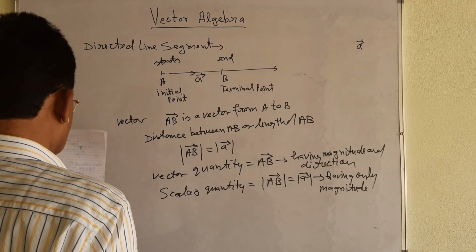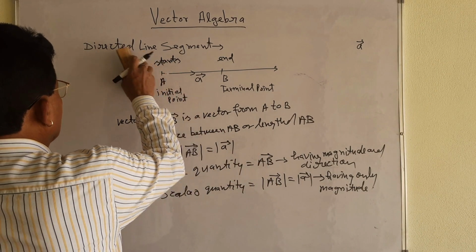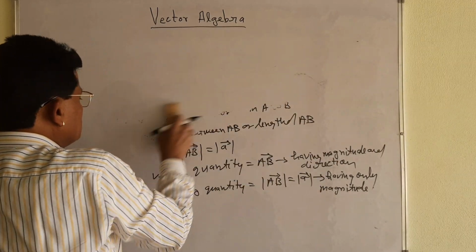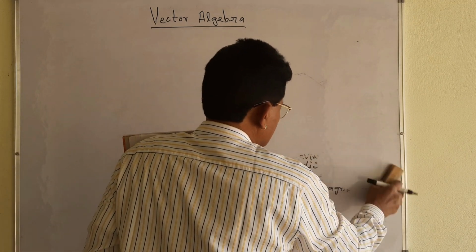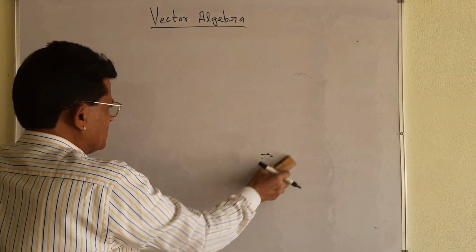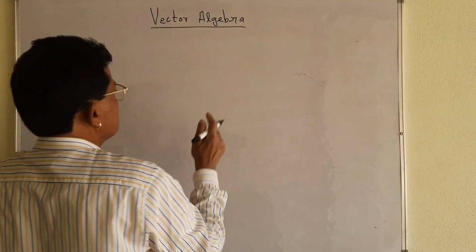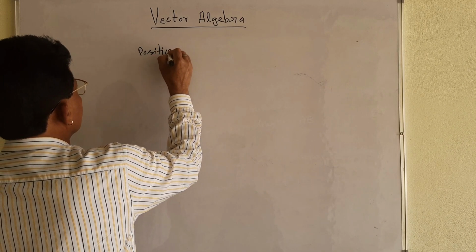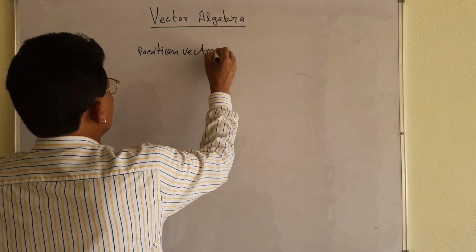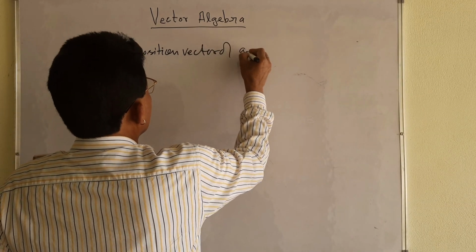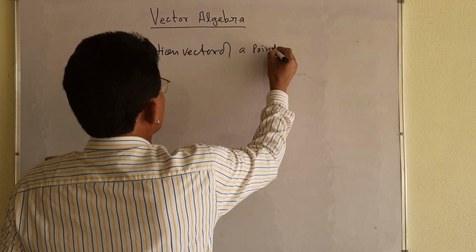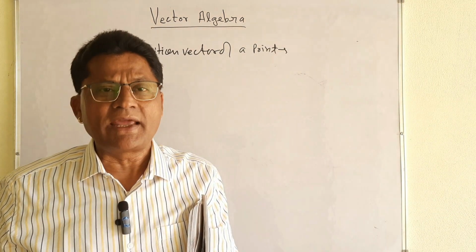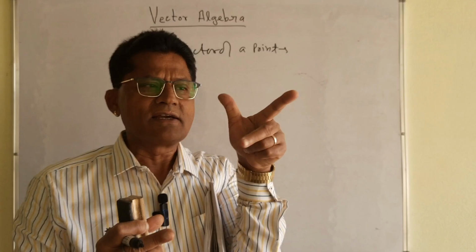Now let me take some more things. Position vector I am going to take, because that was the initial, important thing: the position vector of a point, which is very, very important. It will play a very important role in vectors as well as 3-dimensional geometry. The position vector that we find out of a point. In my previous video I explained everything, my dear student.